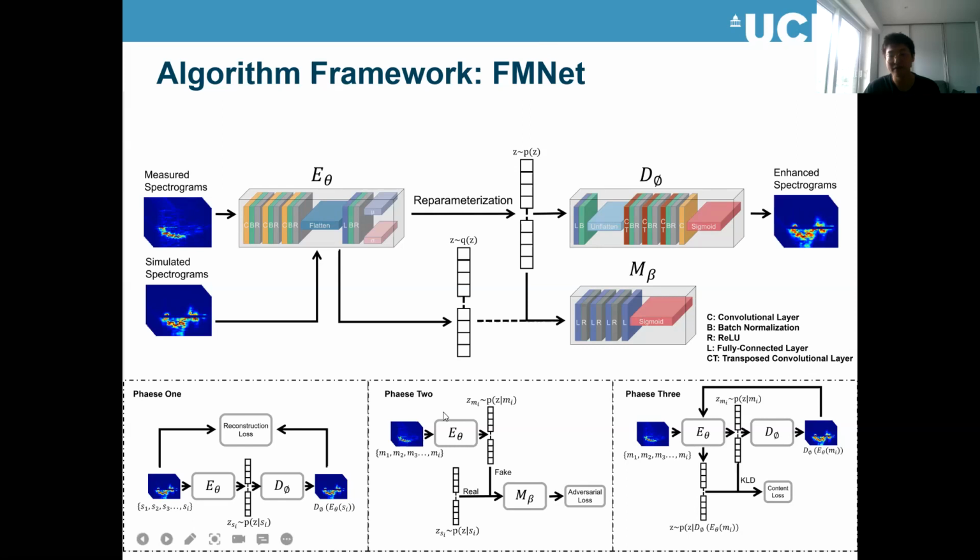Then after we finish this, we move to phase 3. Phase 3 is used to double check whether the output enhanced data contains the same content as the original measured input. So we use the KL divergence. We feed the enhanced data back to the encoder and get its latent features, and we use the KL divergence to measure the difference between them and try to minimize this difference.